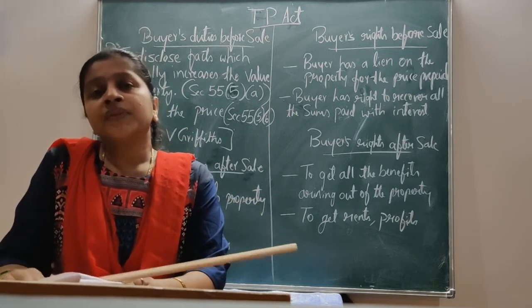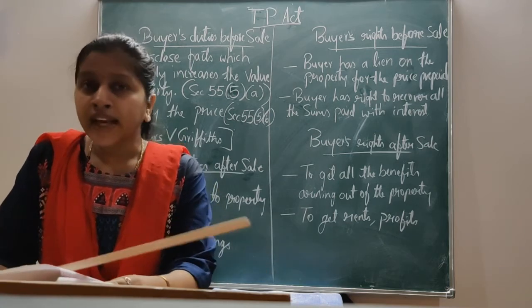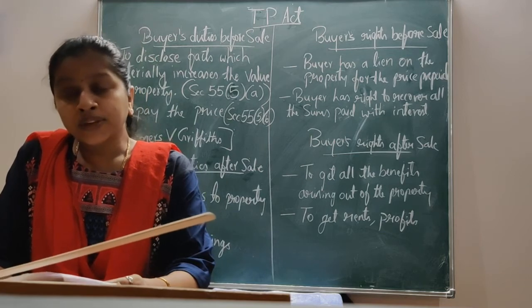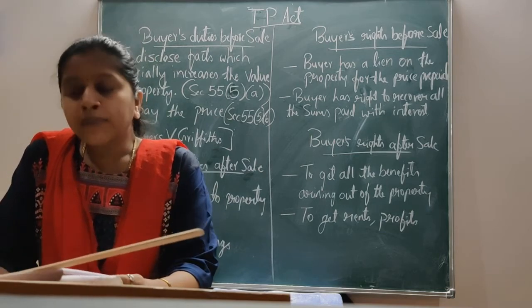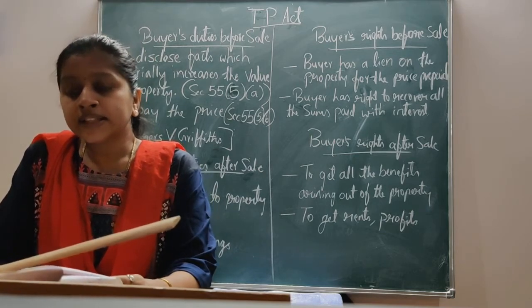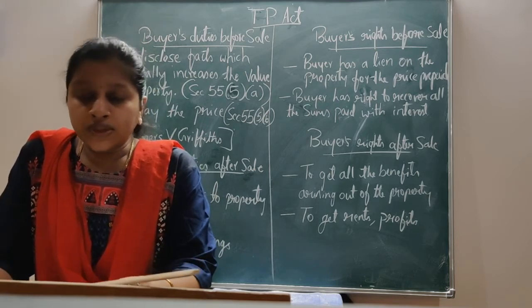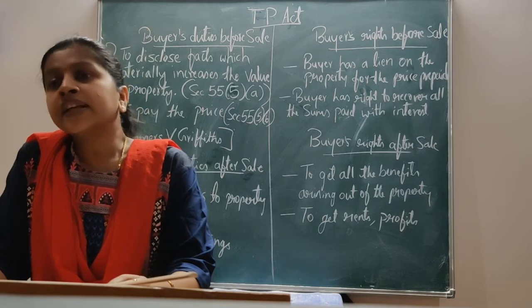Section 55(5)(a) of the TP Act deals with this duty of disclosure.